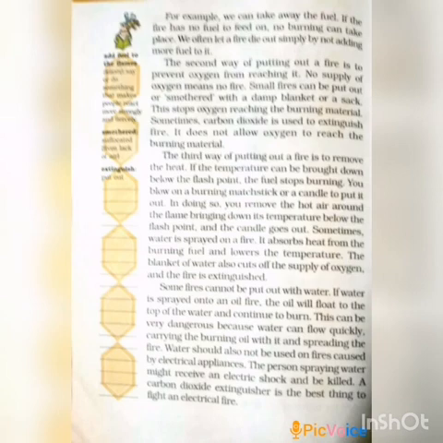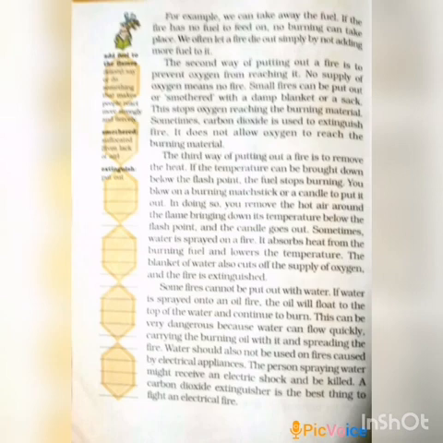So on this page we can learn three ways to control the fire. Some fires cannot be put out with water. If water is sprayed onto an oil fire, the oil will float to the top of the water and continue to burn. This can be very dangerous because water can flow quickly, carrying the burning oil with it, spreading the fire. Water should also not be used on fires involving electrical appliances. The person spraying water might receive an electric shock and be killed.